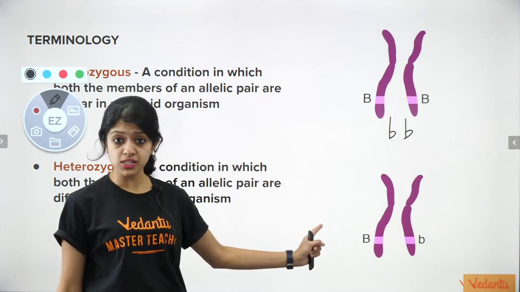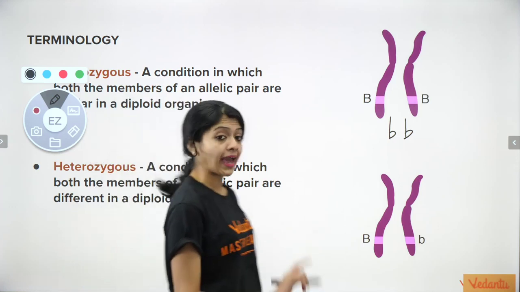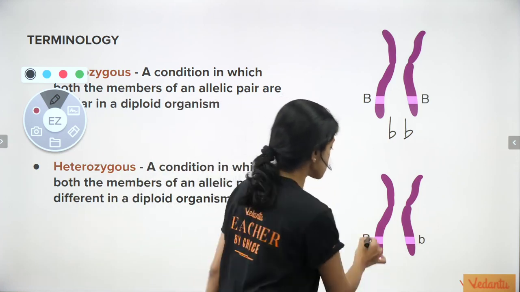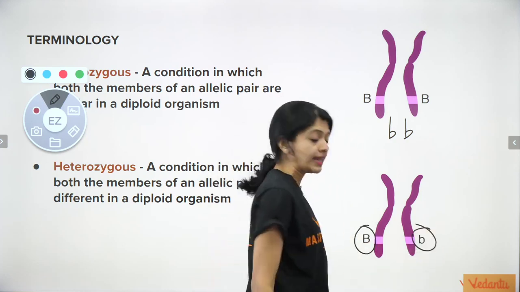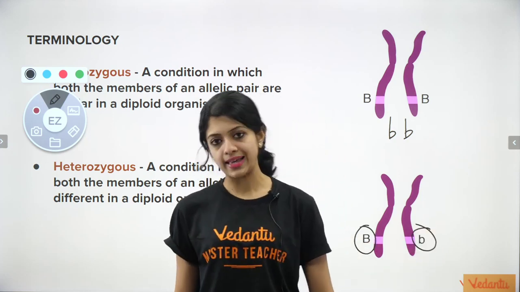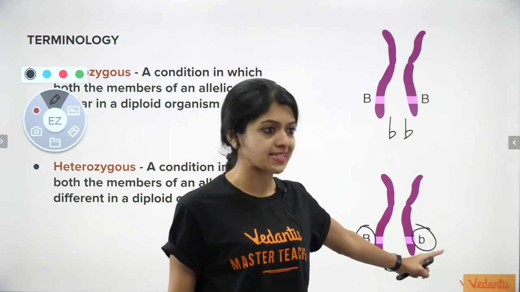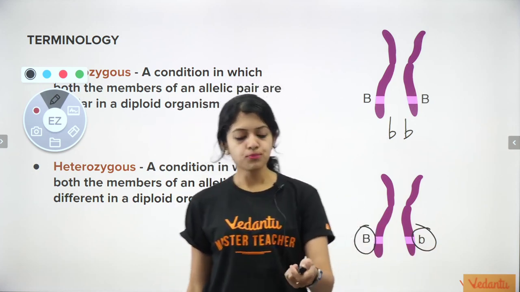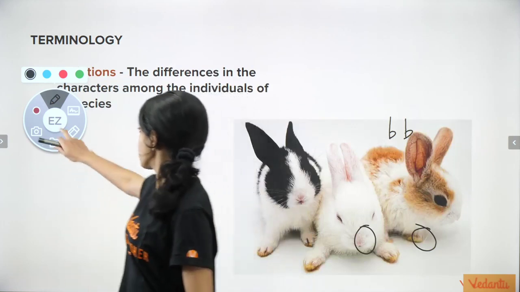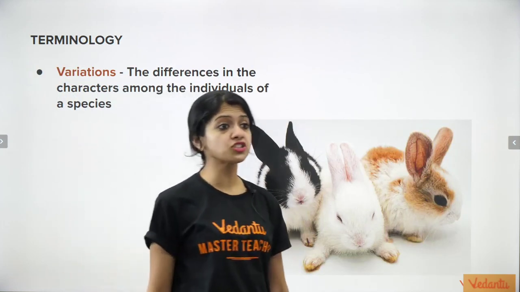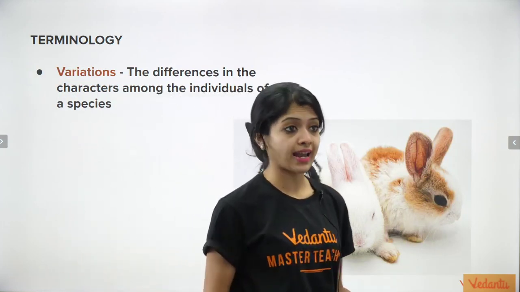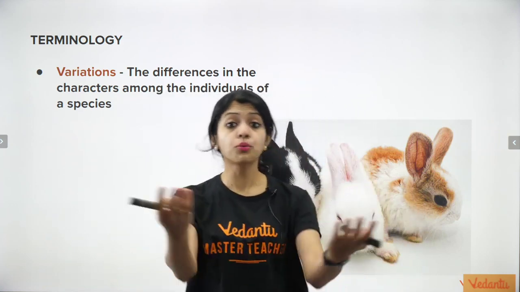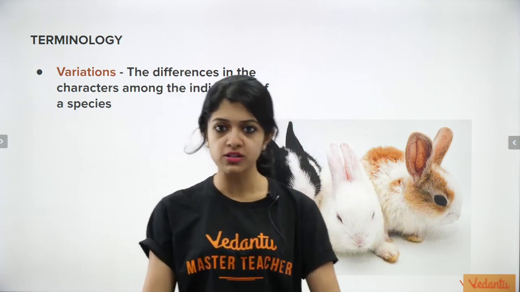Whereas when it is heterozygous, hetero means different, homo means similar or uniform. So you have one capital allele and one small allele, or one dominant allele and one recessive allele. Okay. Yes. Moving on, what else do we need to know? Variations. Yes, variations are the differences in characters among the individuals of a species. All of us, although we are all human beings, we look so different from each other, right?